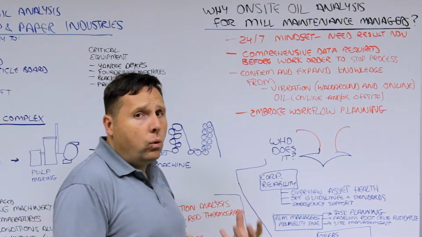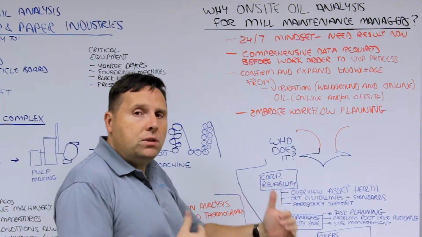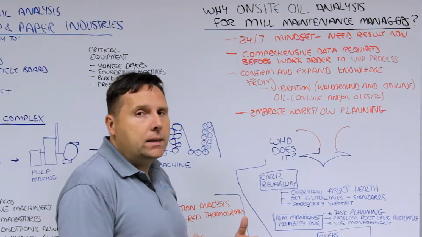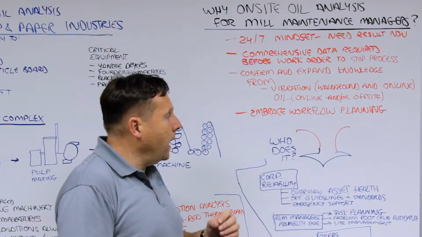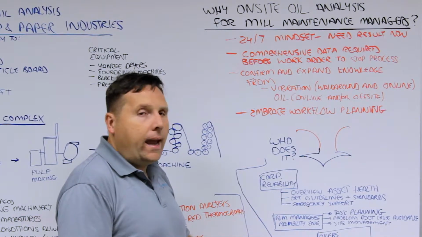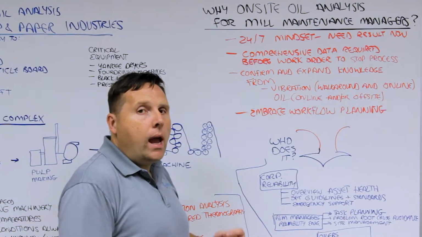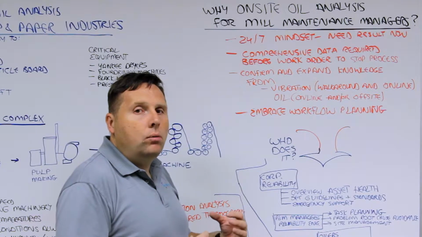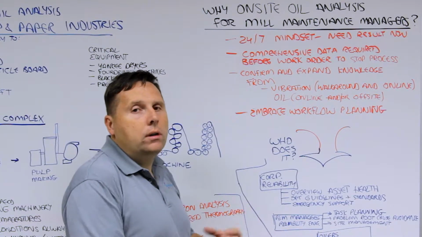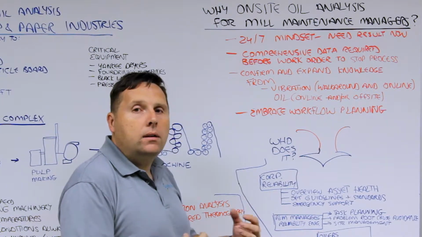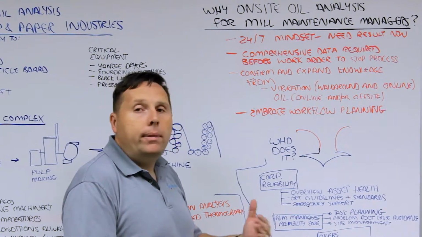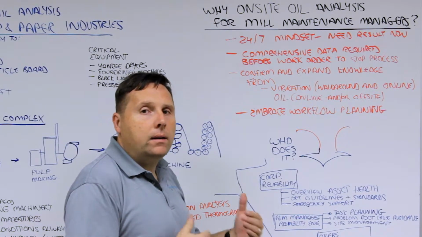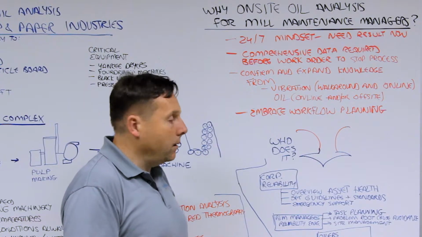They also embrace workflow planning. So you generally have a small maintenance team that is highly skilled. You have good, highly skilled pipe fitters, mechanics, millwrights, and journeymen, and you want them to be able to work exactly according to the structure and not to have any unplanned work time, because that can affect major events.